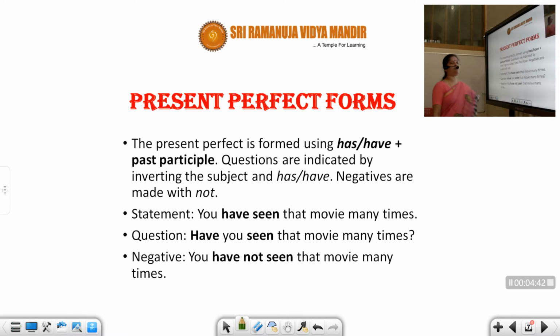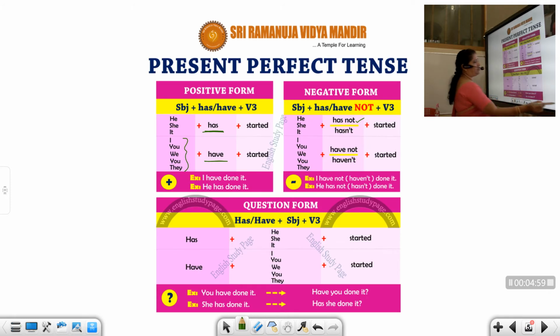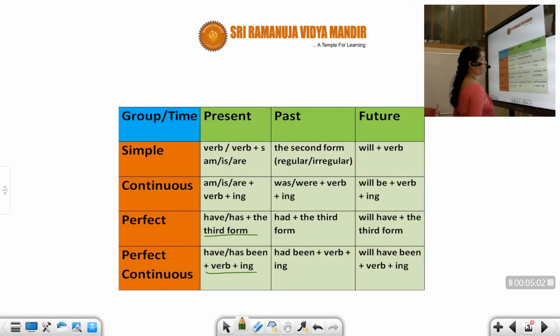Now present perfect forms. I will just now explain to you affirmatives, negatives, and interrogatives. The present perfect is formed using has, have. I've also given you in the tabular form, students, has, have. You want to have a look, I'll show you once again. Okay, not this. Can you see? Has, have. Always present perfect will be having has, have, and the third form. Third form means V3 form.